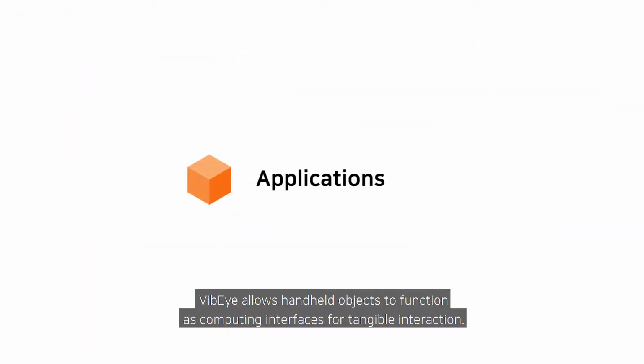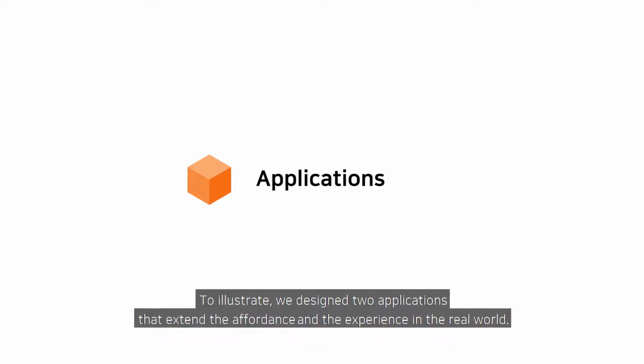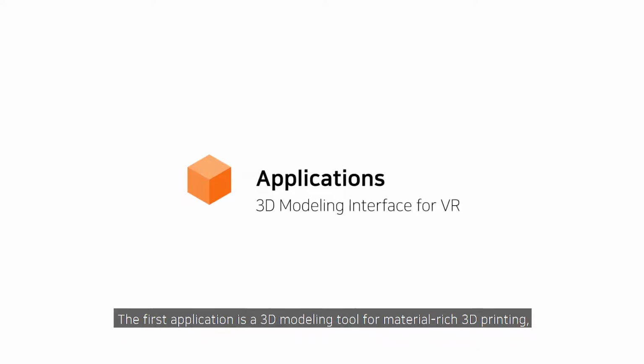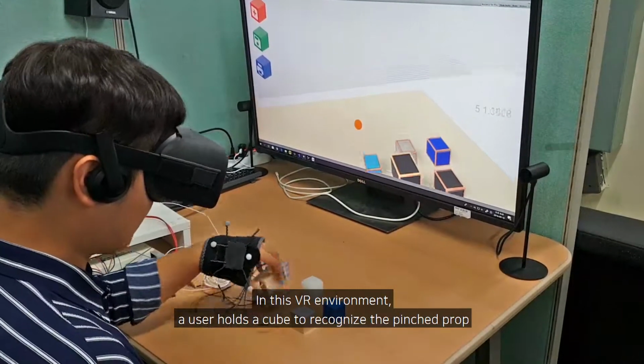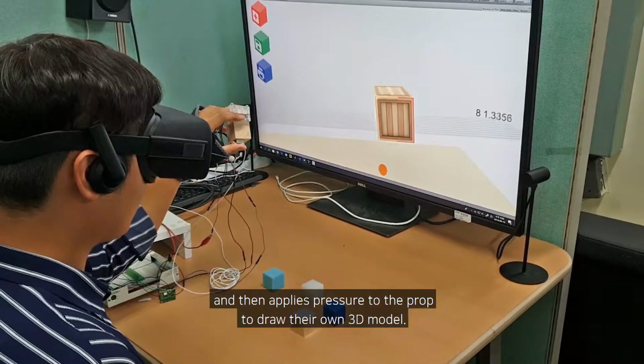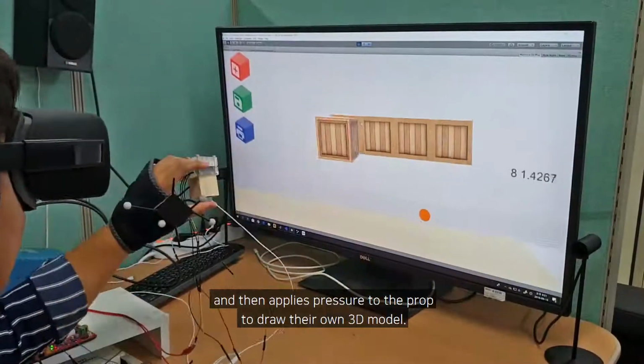VibEye allows handheld objects to function as computing interfaces for tangible interaction. To illustrate, we designed two applications that extend the affordance and the experience in the real world. The first application is a 3D modeling tool for material-rich 3D printing, and it uses 16 standard objects as passive haptic proxies. In this VR environment, a user holds a cube to recognize the pinched prop, and then applies pressure to the prop to draw their own 3D model.